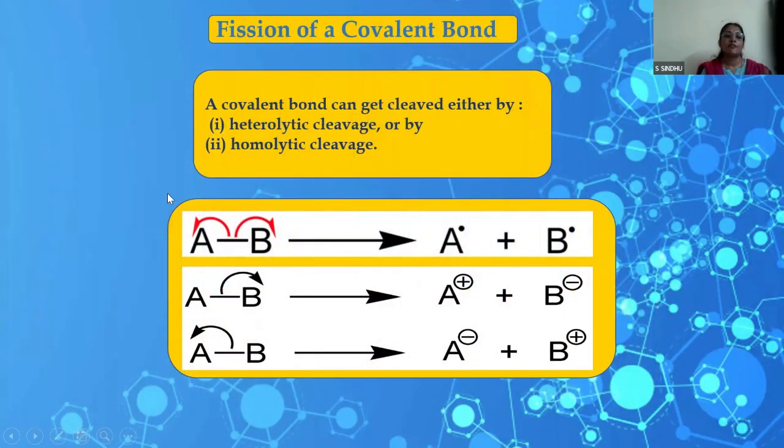Yes, teacher. So after that, what type of bond cleavages happen during an organic reaction, where we can have the covalent bond breaking in two ways. One is the homolytic cleavage, where the two electrons of the covalent bond each move on to one of the atoms. Atom A gets one electron and atom B gets one electron. That is homolytic cleavage, and homolytic cleavage results in the formation of a free radical.